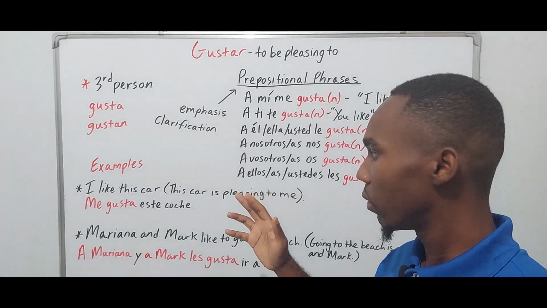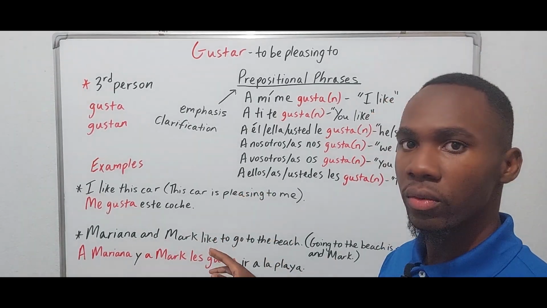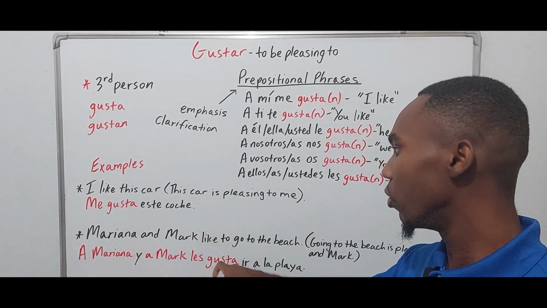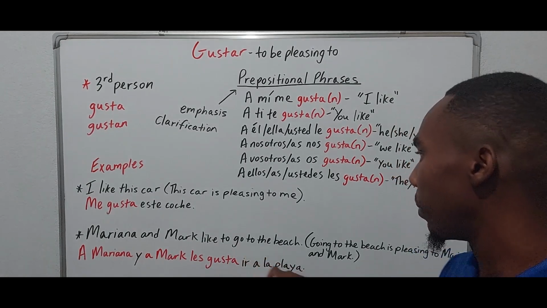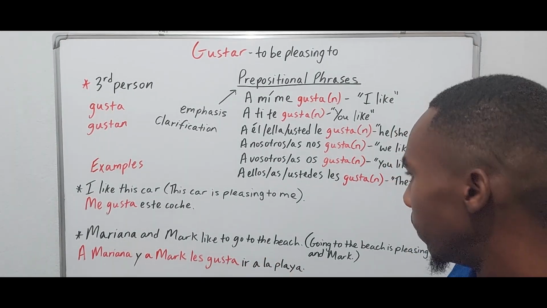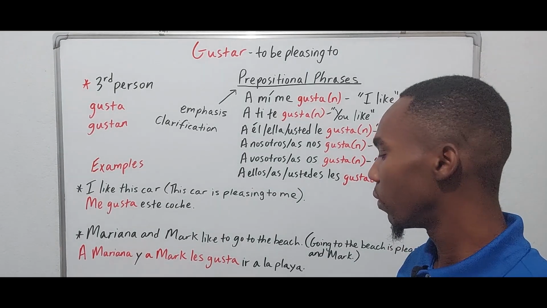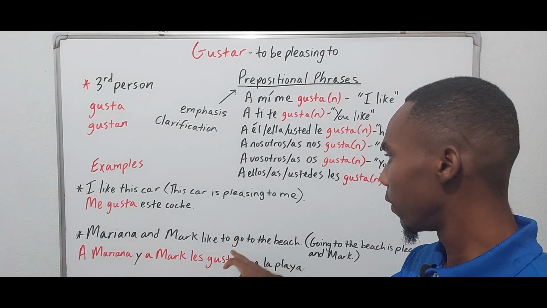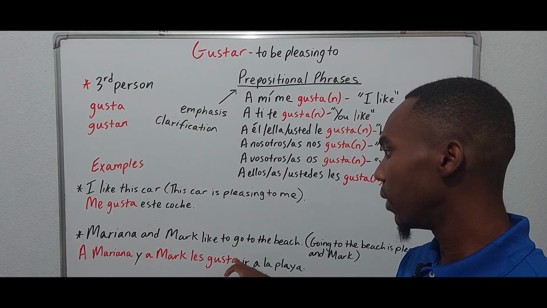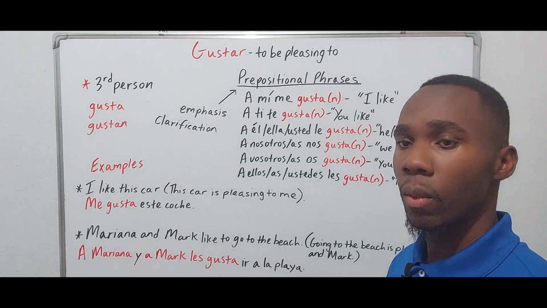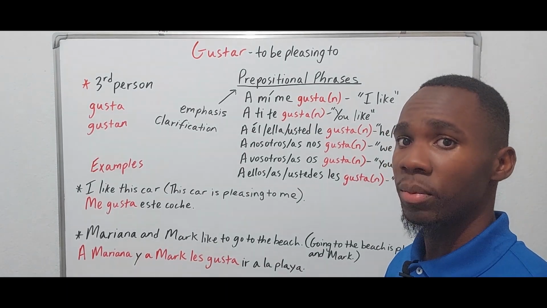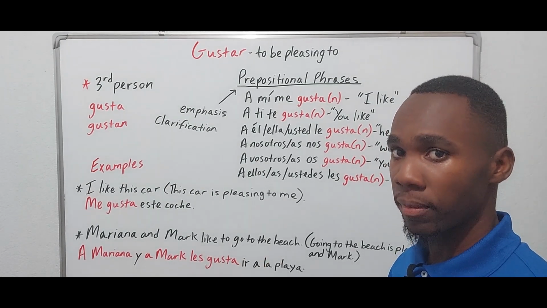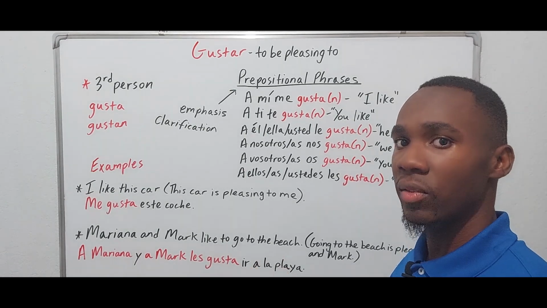So the Spanish version of this would be a Mariana y a Mark les gusta ir a la playa. Now, this is where it gets tricky, because anytime an activity is being liked and it is expressed using an infinitive, we will always use the singular form of gustar. It doesn't matter how many activities are mentioned.